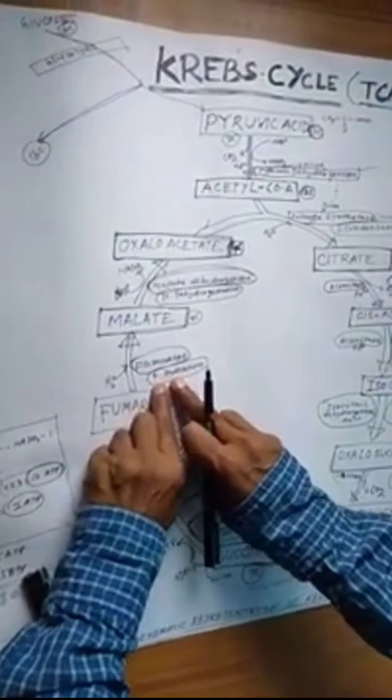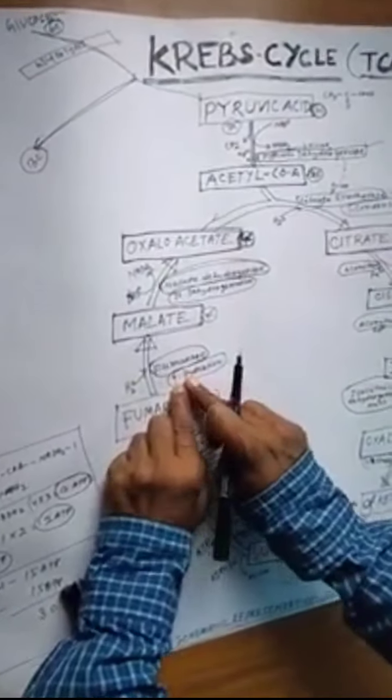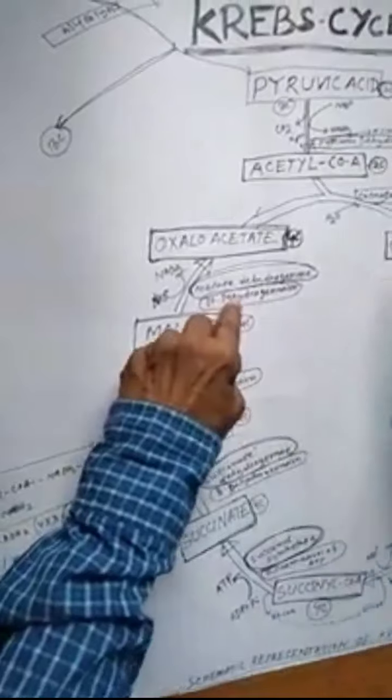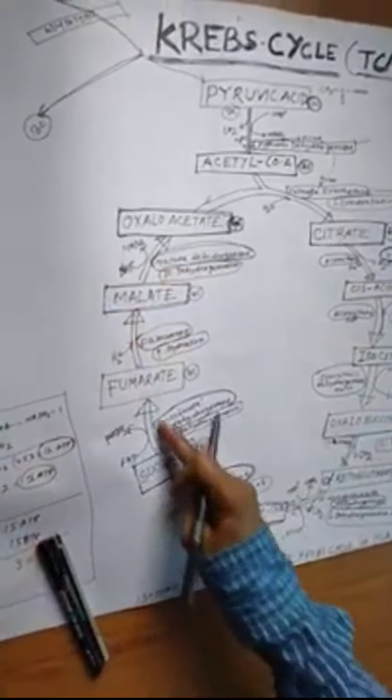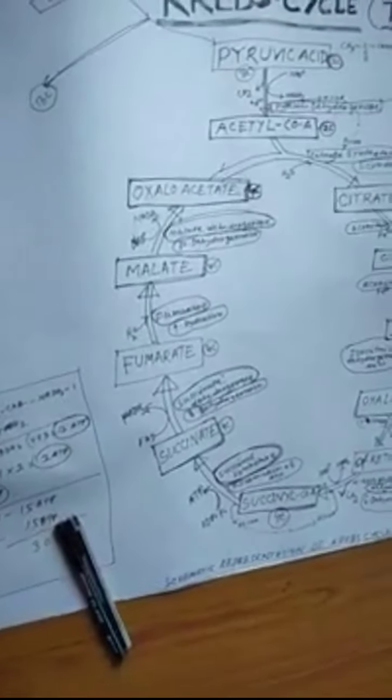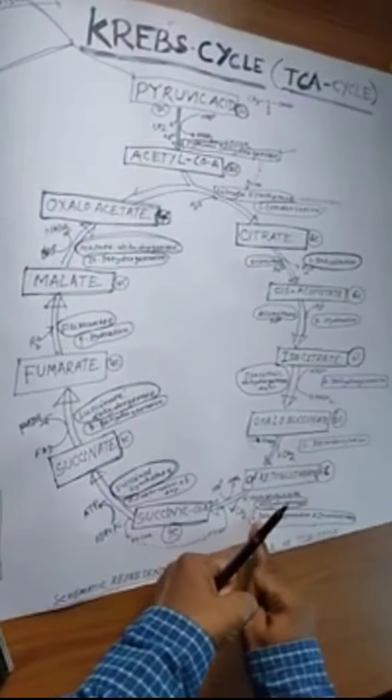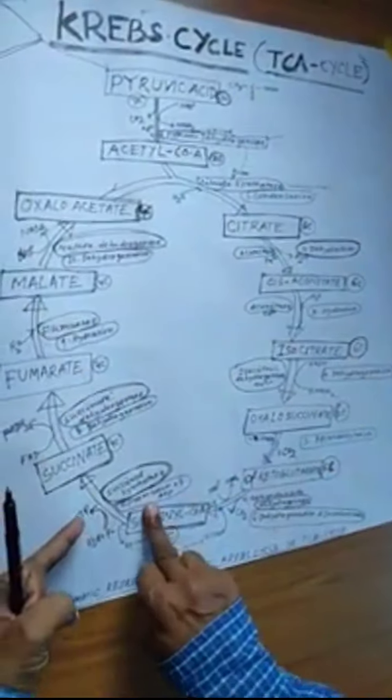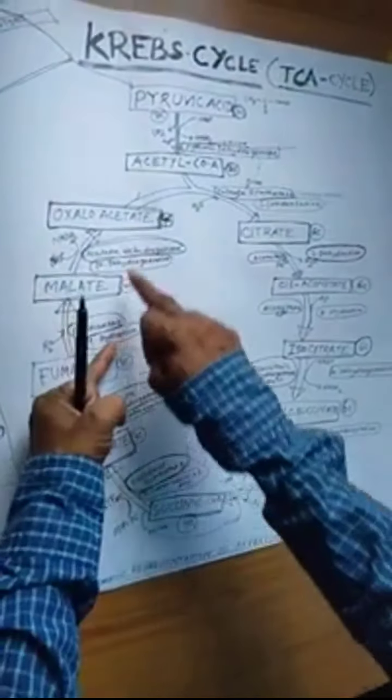Again hydration, again dehydrogenation. You have to remember this systematically.